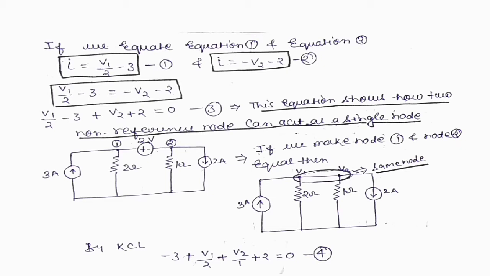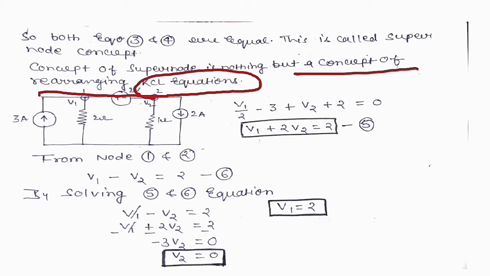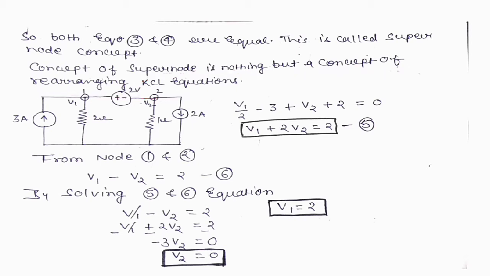So you have seen here, with supernode and without supernode, both ways we can get the exact equation, but by using the supernode concept the equation comes directly from the circuit. This is called the supernode concept. The concept of supernode is nothing but rearranging the KCL equation. That is the one thing you have to remember here: supernode is a concept for rearranging the KCL equation at each node, whenever this type of situation occurs. So how can we solve it actually?